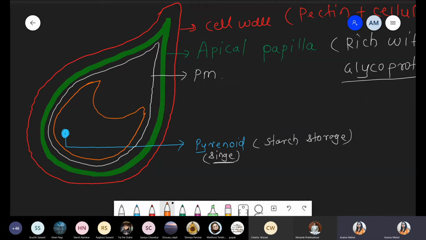So we have to draw the cup shape structure of the chloroplast. Can you see the structure? The pyrenoid is present inside the chloroplast.